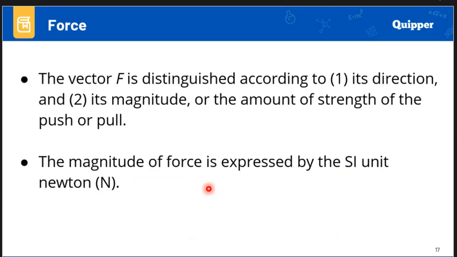The magnitude of force is expressed by the SI unit Newton. So take note that the SI unit for force is known to be Newton, spelled with a small letter n, but its symbol is a capital N. When you are asked what the SI unit for force is, and you simply write a capital letter N for Newton, then you are actually referring to Sir Isaac Newton, not the unit itself. So please be careful in the use of small and capital letters in spelling out the SI unit for force.